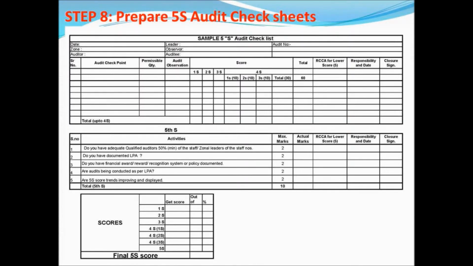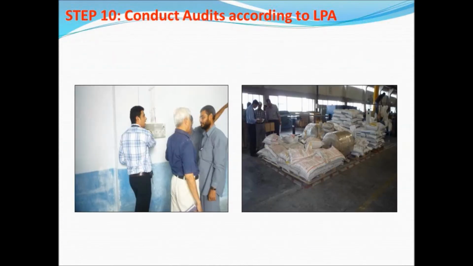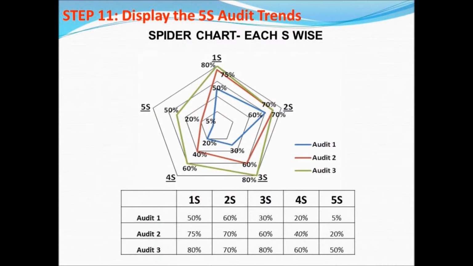Step 8 is prepare the 5S audit check sheet. I'm sure those who have watched the video on preparing audit check sheets and how to score on 5S have seen this explained very well. Step 9 is prepare layered process audit. Step 10, conduct audits according to the layered process audit, LPA. Step 11, display the 5S audit trends.